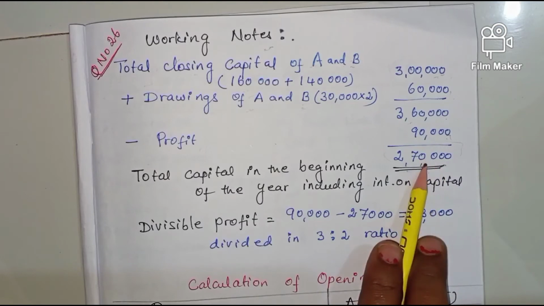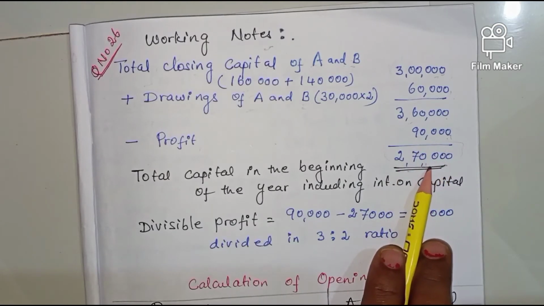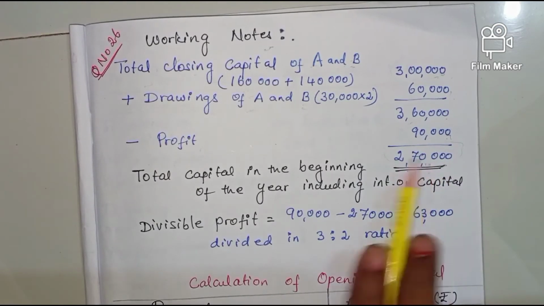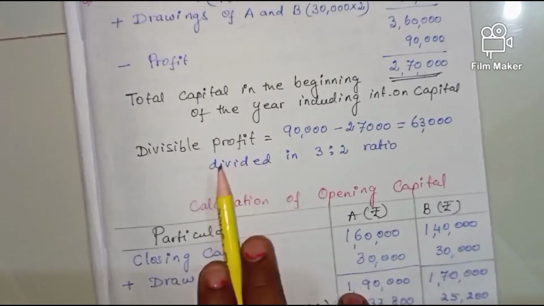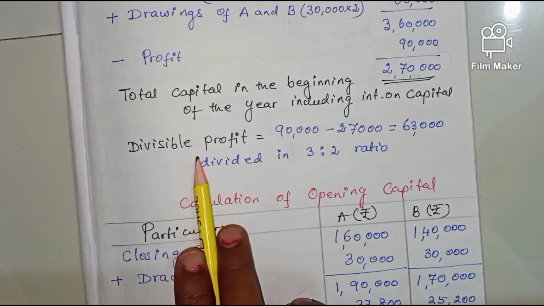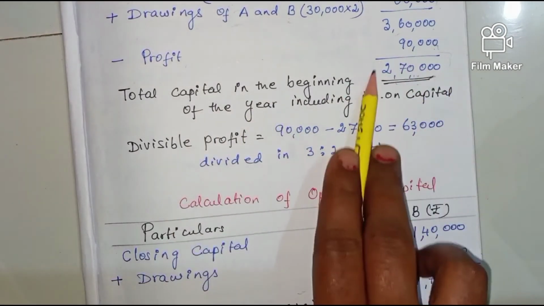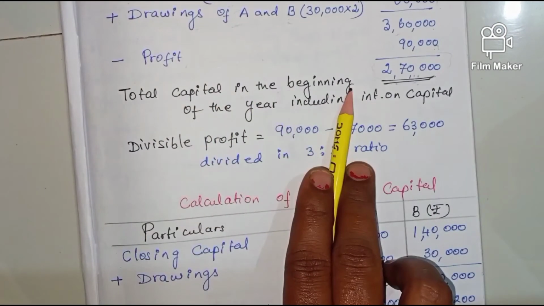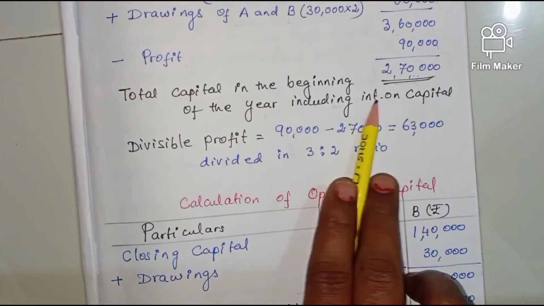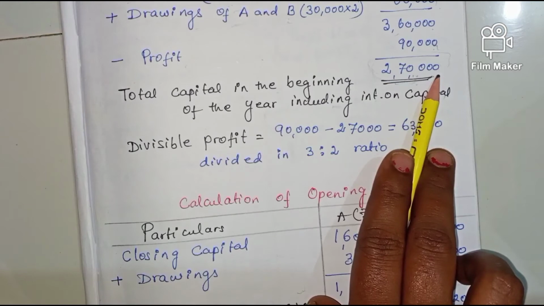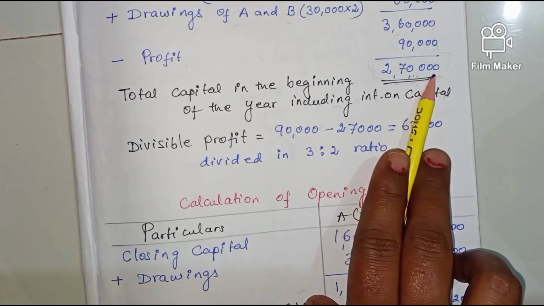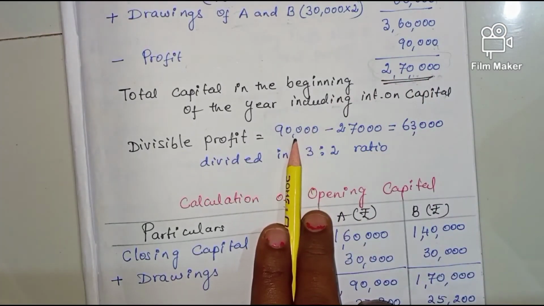Now we have to separate the interest on capital from this. First of all we have to calculate the divisible profits. We have calculated the total capital at the beginning of the year including interest on capital, and in the question they have given the total profits.